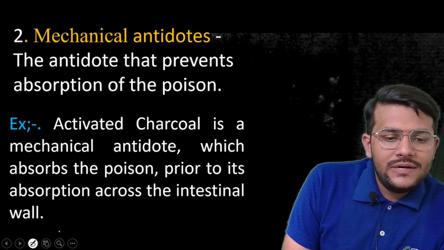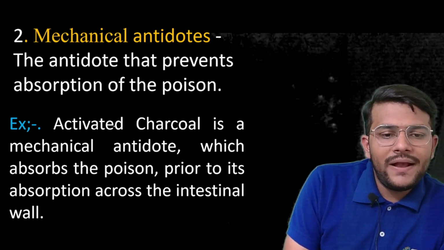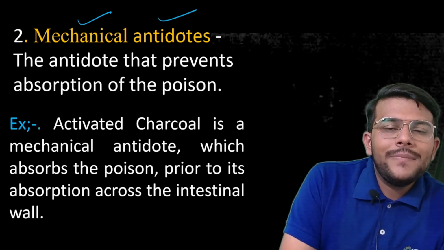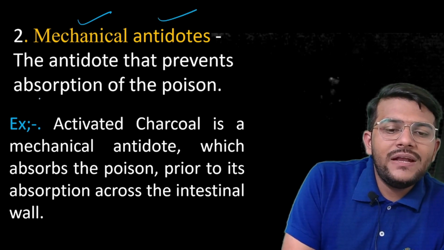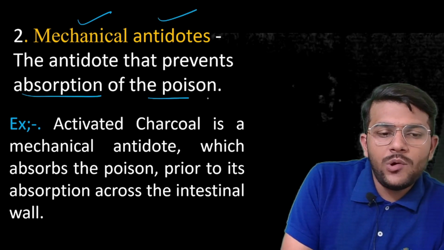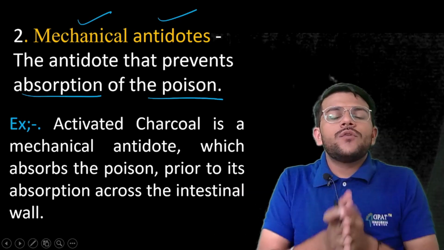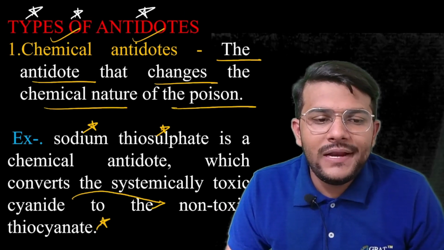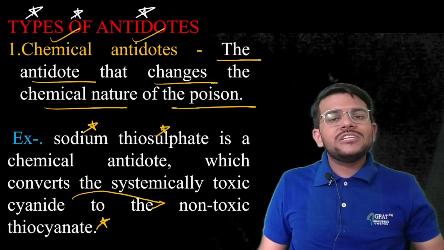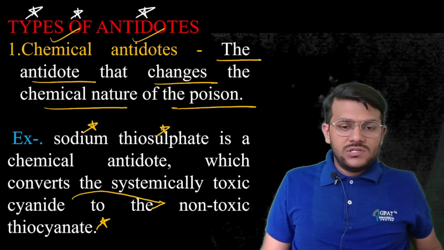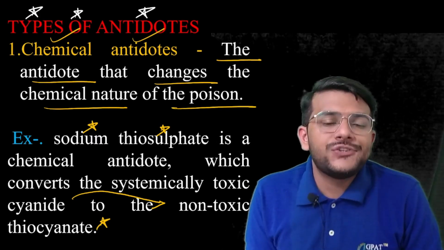Next, we have the mechanical antidote, the antidote that prevents the absorption of the poison. What exactly are chemical antidotes doing? They are changing the chemical nature of the poison.